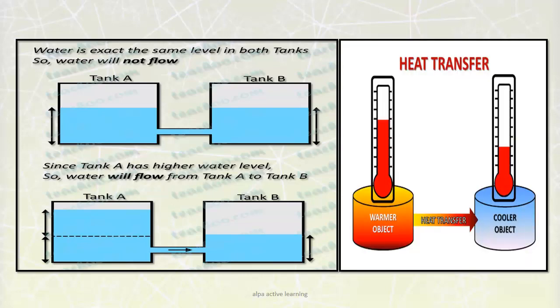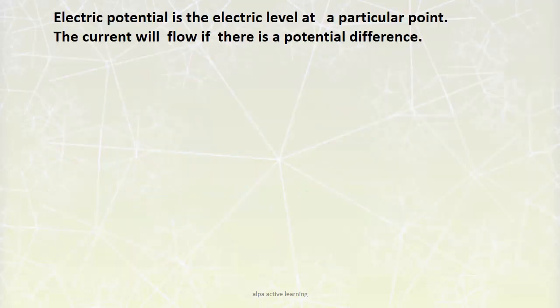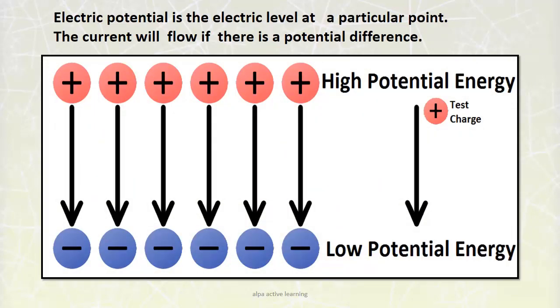Now, you have seen that when a warmer object is kept near a cooler object, heat transfer takes place. That means even heat gets transferred from the higher level to the lower level. On the same principle, the charges also will move. They also flow from a higher potential level to a lower potential level.